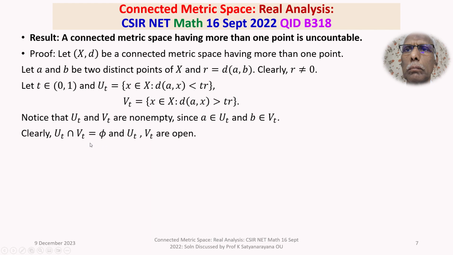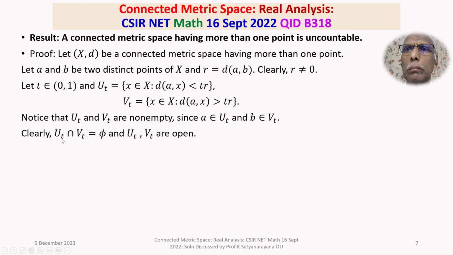So now we have non-empty disjoint open sets. Suppose I say UT union VT is equal to X. Then X will be disconnected.